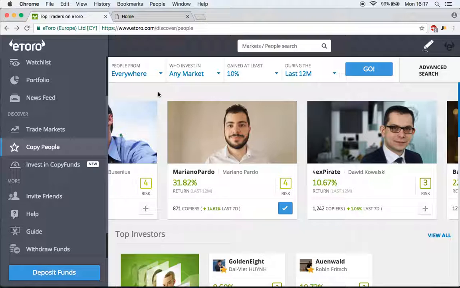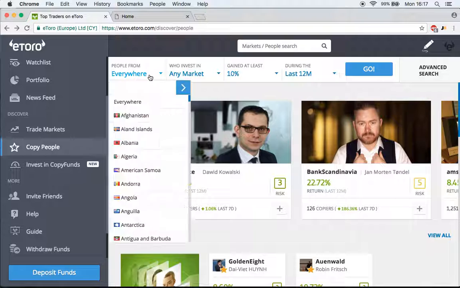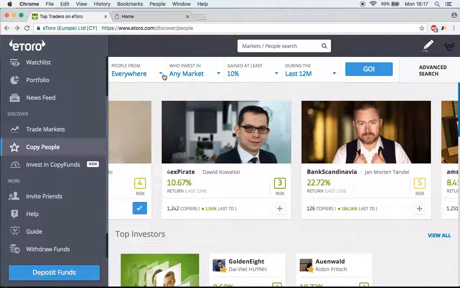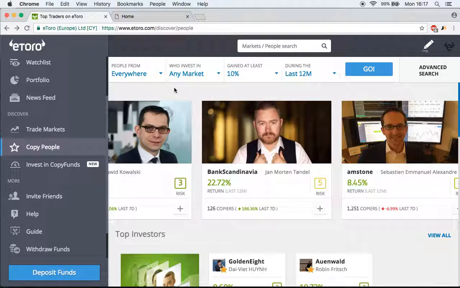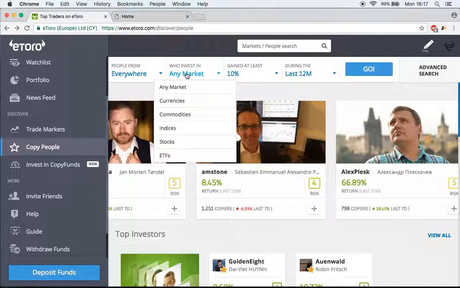There's a few specifications at the top which we can change when we're searching for traders. For example, if we look at the first one, it says people from, and then it's currently set at everywhere. Now, as you can see, I can pick a whole list of different countries. For this one, I recommend you just leave it as everywhere. At the end of the day, if someone's a good trader, it doesn't matter where they're from. If they're going to make you money by copying them, who cares if they're from Afghanistan, United Kingdom, USA, any country.